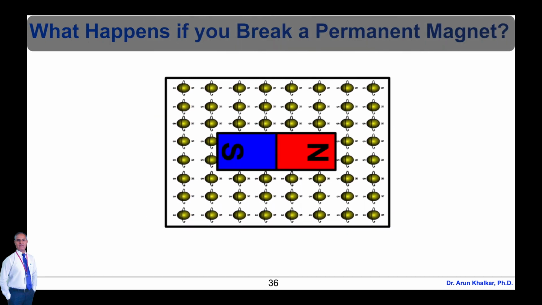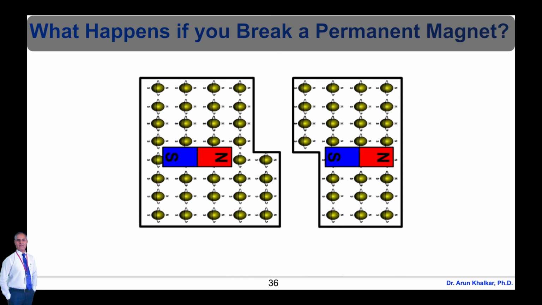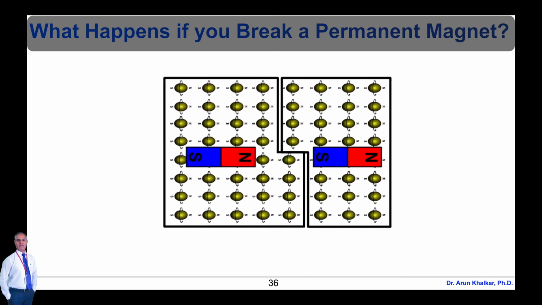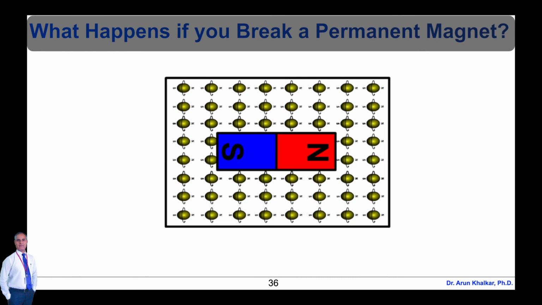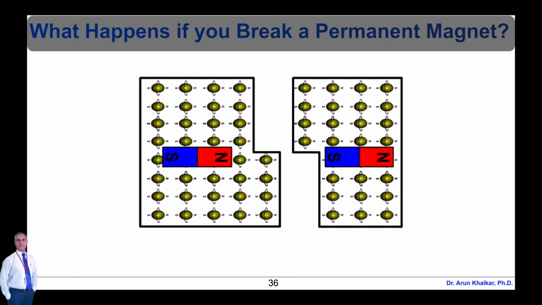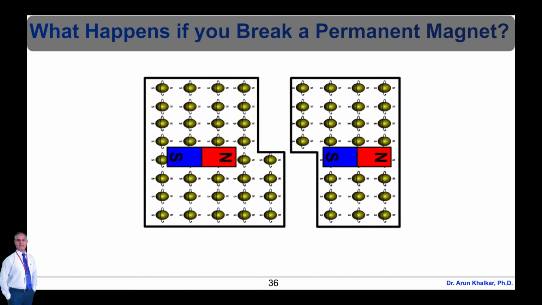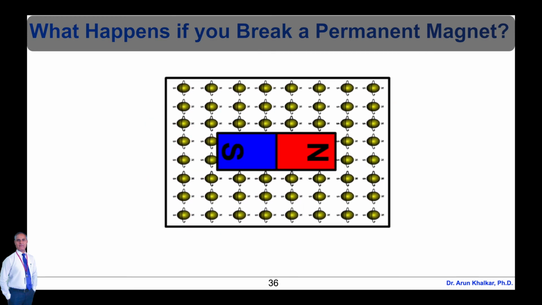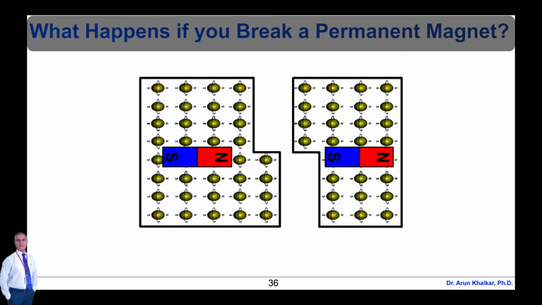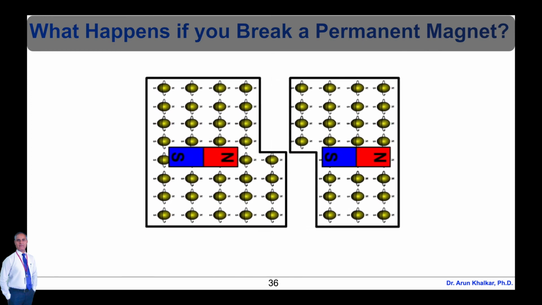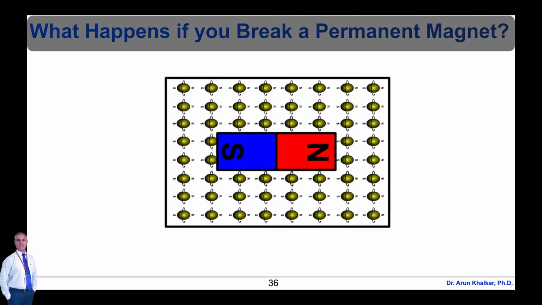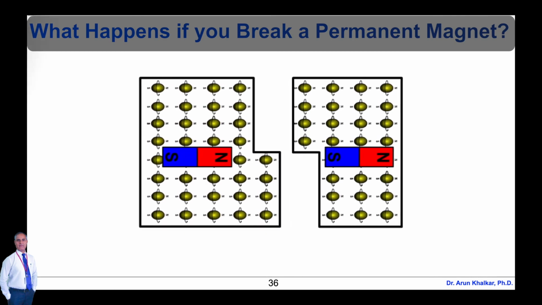Now let's see what happens if you break a permanent magnet. Breaking a permanent magnet creates two weaker magnets. The dipoles would be aligned the same direction as previously. The opposite poles would be next to each other and attract. See how the north of one piece is next to the south of the other in the broken form, which is shown in this animated diagram. The inherent cause of magnetism, electron spinning direction, remains the same.